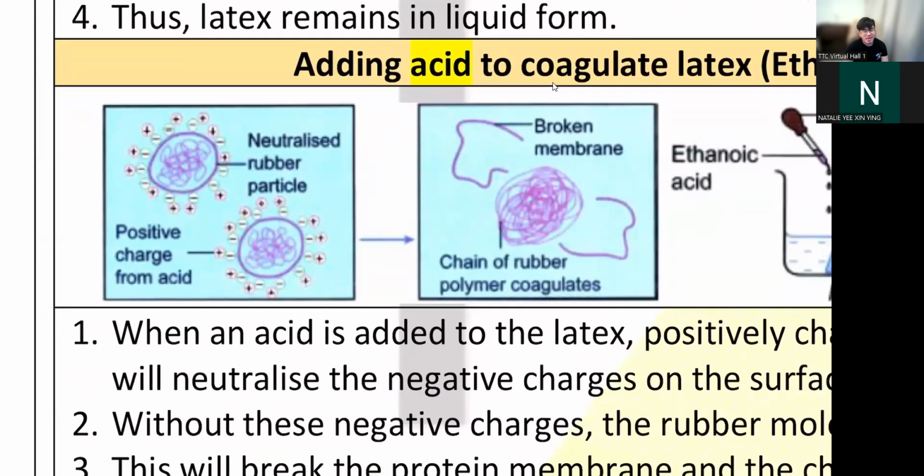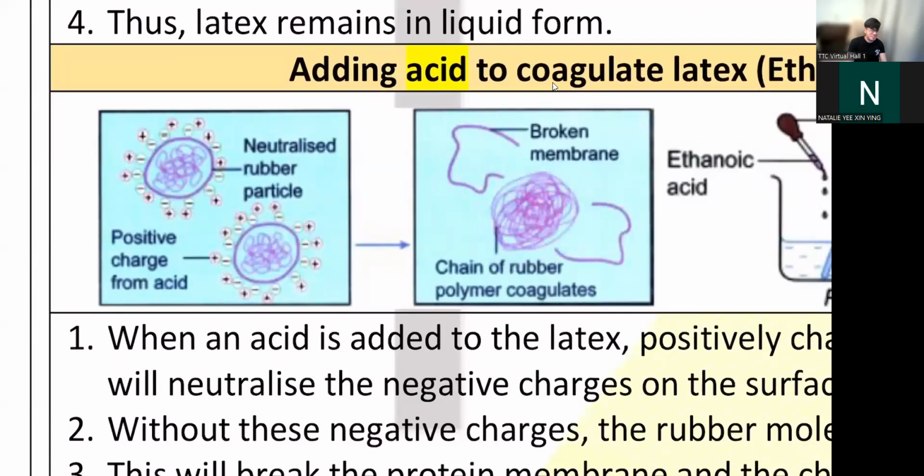So you want this if you are the factory. Let's say you got liquid latex. You want this latex to turn into solid so that you can make tires, condoms, gloves. Then this is a good thing. But if you are the rubber tapper, this is a bad thing, because factories don't want hard rubber because it's useless already. They have to throw it away. This is why factories don't want this to harden.